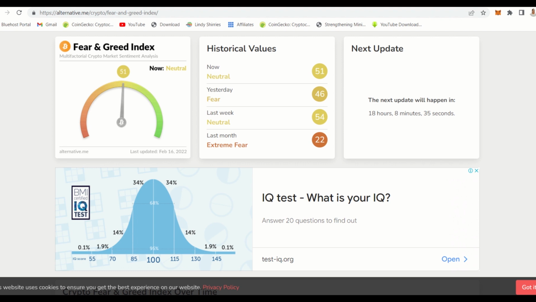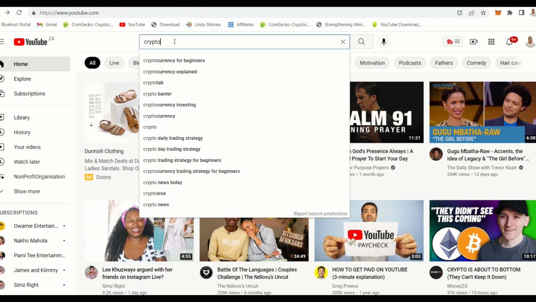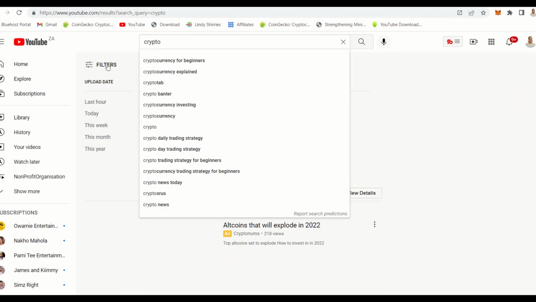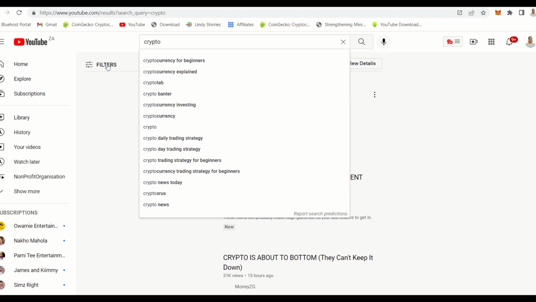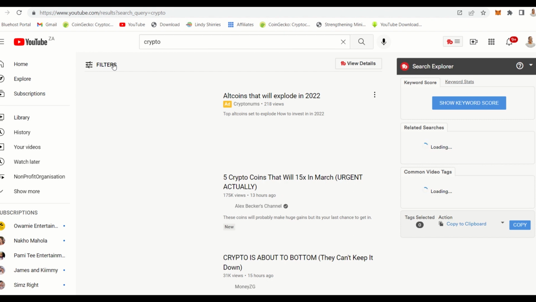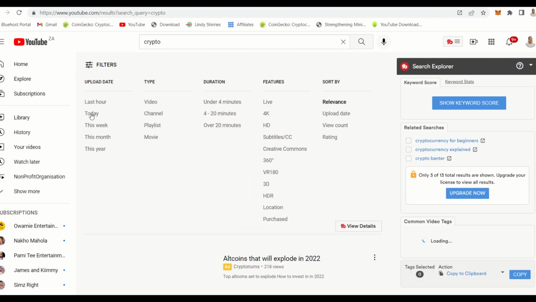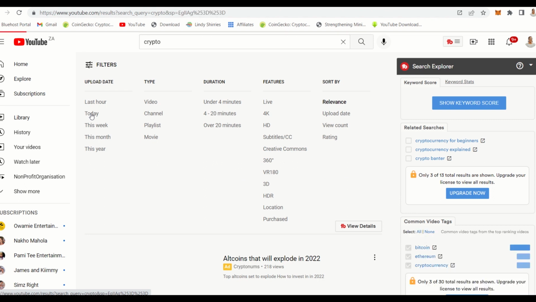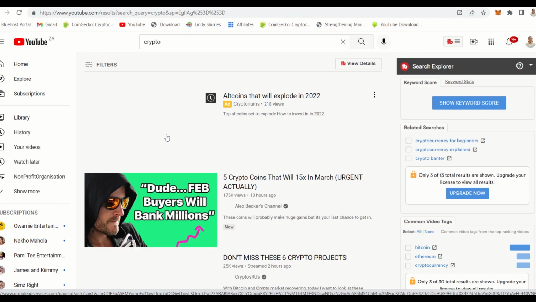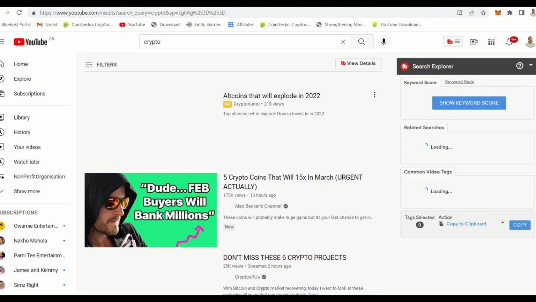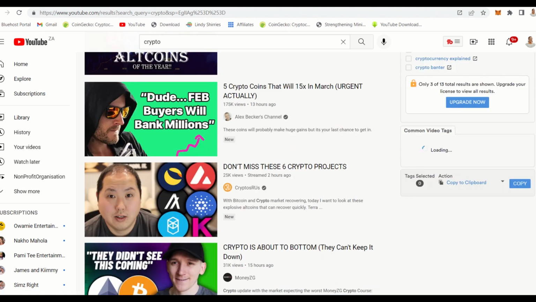And then another factor on what coin to buy: you come to YouTube and you just type crypto. When you go to filter, you want to show today or maybe this week, what coins are actually doing well, what coins are not doing well. So stick to today and this week, and then you will know if something is doing well or not. Now when you go here, you see a video about 5 coins to add, but this one is just an estimation from someone. You cannot trust that. So just look for a specific coin and then look at this one.